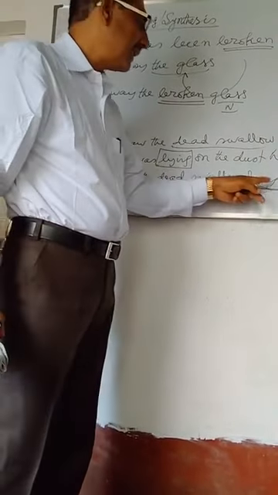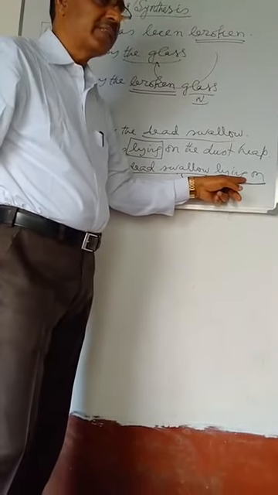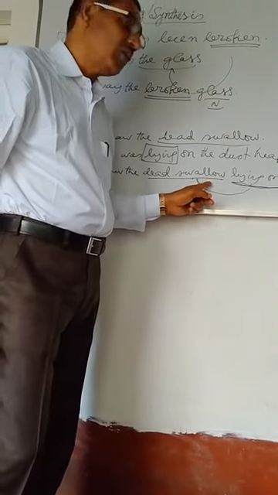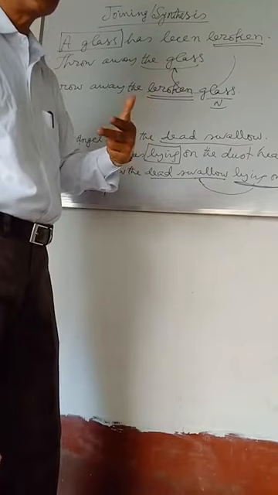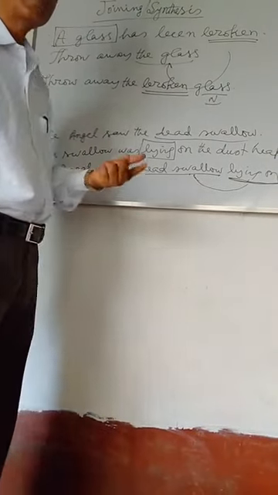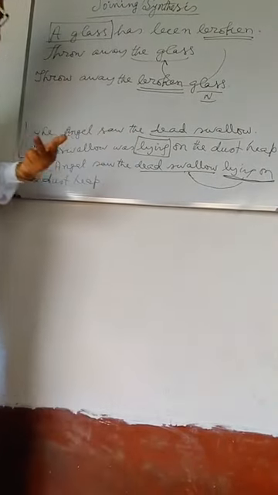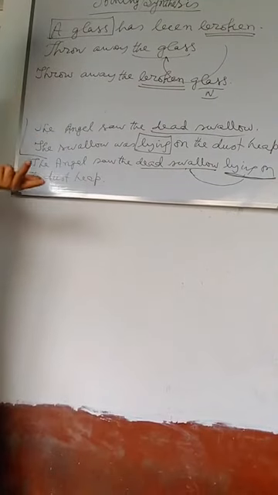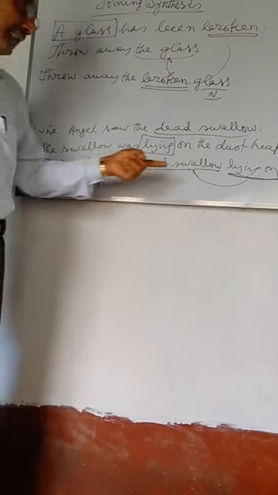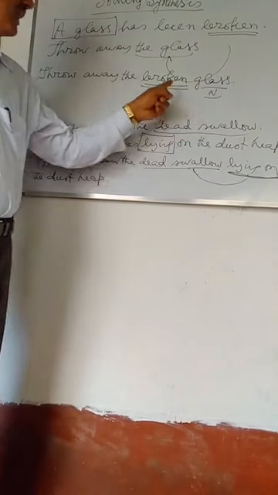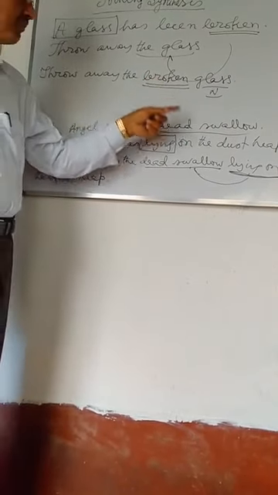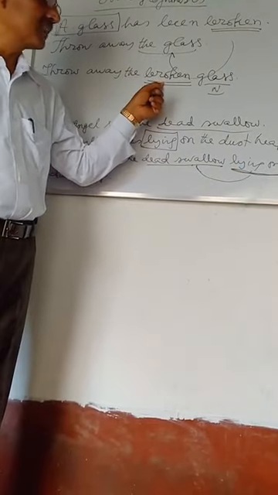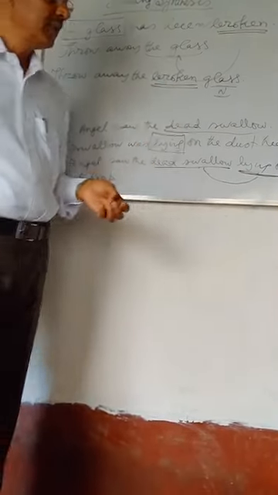And here lying is the word which is used just after the noun word in order to express the state of the swallow. What state was the swallow in? The swallow is in the lying state. That is, it is unfinished action, but broken is the finished action. This is the difference between the present participle word and past participle word.